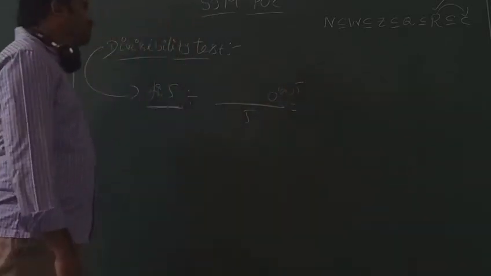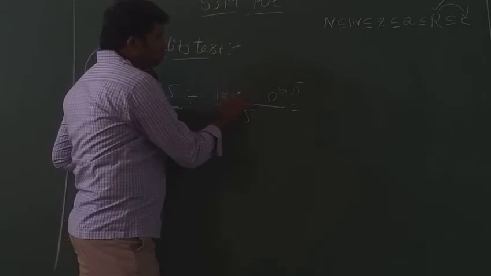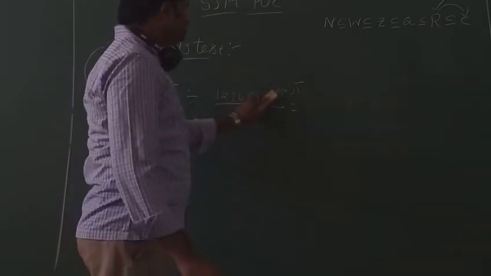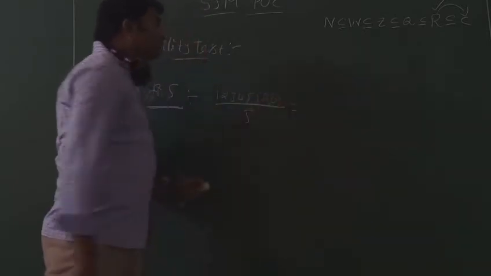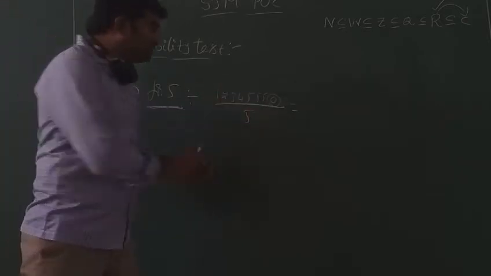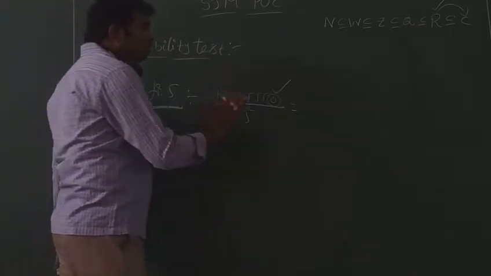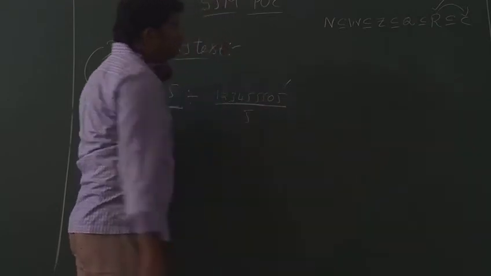Then that whole number is divisible by 5. You can take any number: 1, 2, 3, 4, 5, or 50. The last digit is important here. When the whole number is divisible by 5, concentrate on the unit digit. The unit digit is 0, or you can write 5.